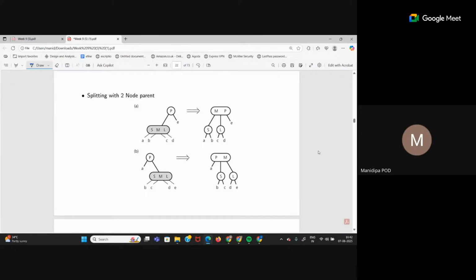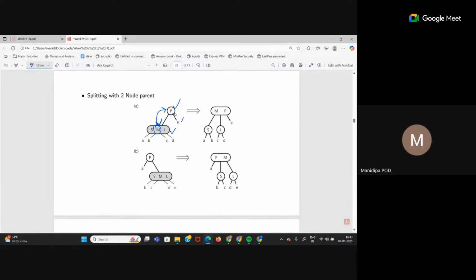Now, how do you split with a 2-node parent? Let's say I have a 4-node here, but the parent node is a 2-node. P is a 2-node, right? It has only one search key value, 2 children, E and this node. So now if I want to split this node, how will it happen? The middle element will go one level up. One level up where? To the parent itself. So this M value will go into the 2 node and convert it into a 3 node.